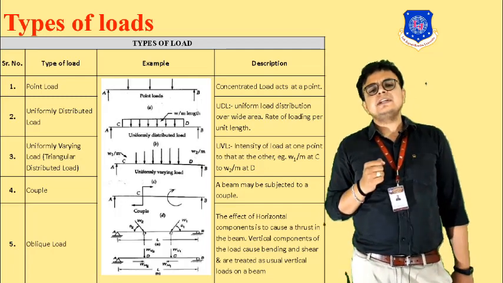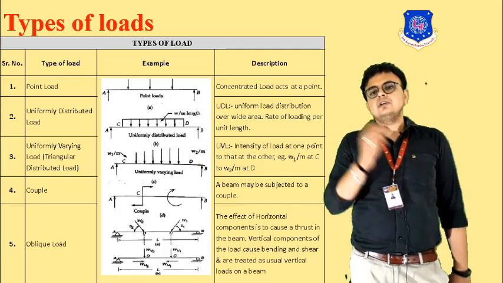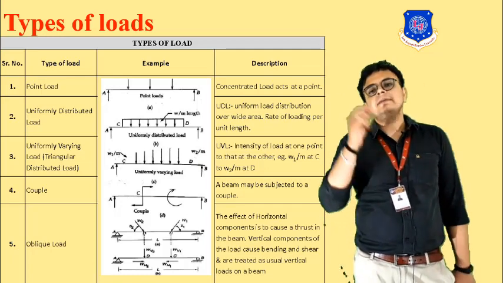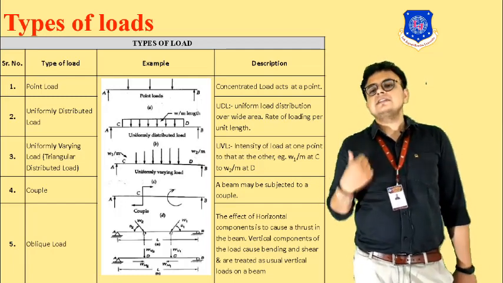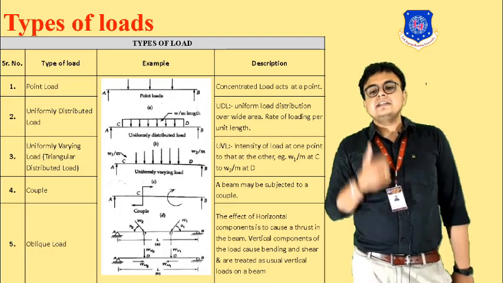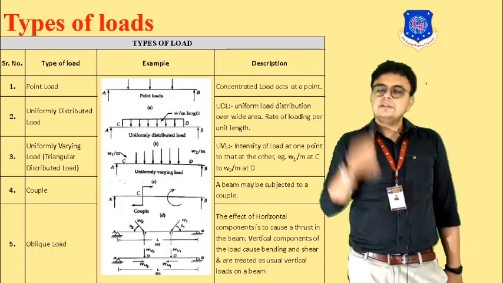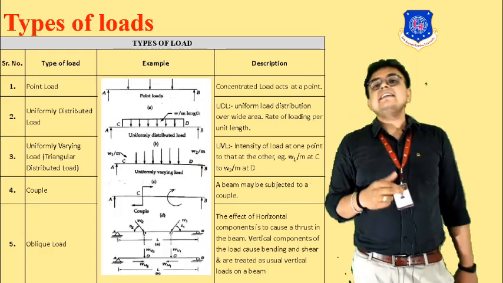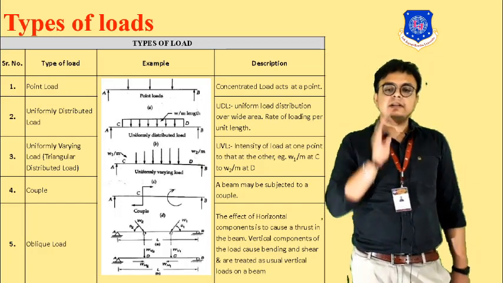Last type of loading is the oblique. From the name itself, it says that the load will be at some oblique angle, at some degree with respect to the horizontal surface. The effect of the horizontal component is to cause thrust in the beam. Means the load will be acting at some angle and we have to find its horizontal component and vertical component.